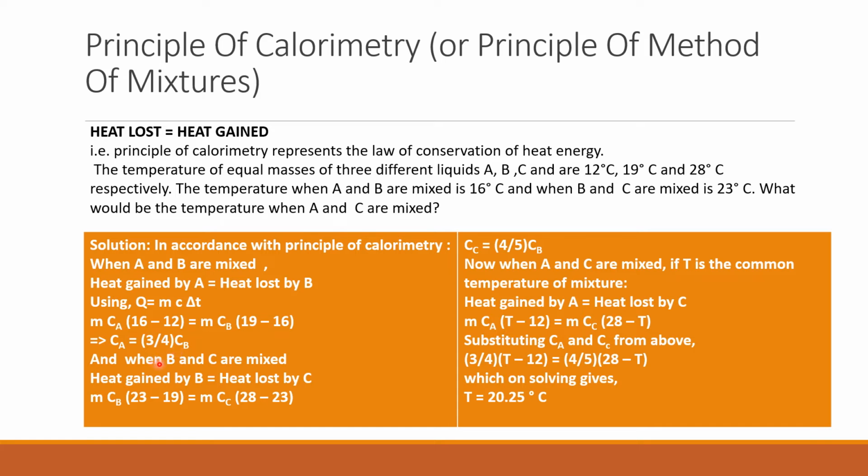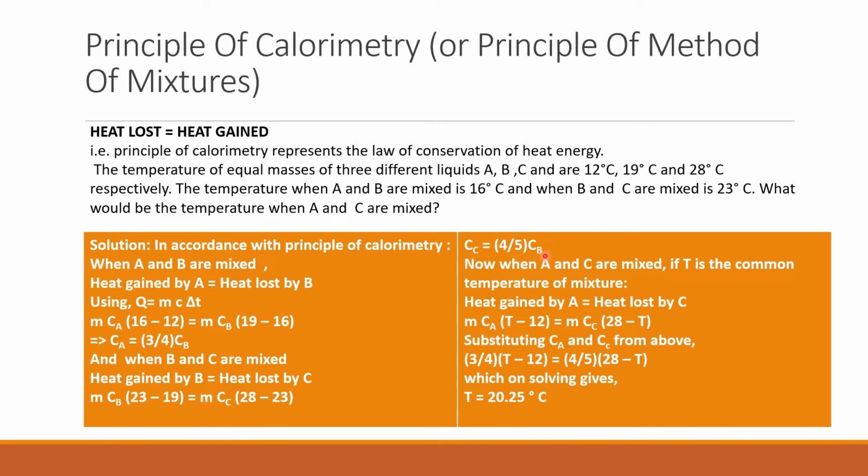Similarly, let's talk about what happens when B and C are mixed. The temperature on mixing B and C liquid is 23 degrees centigrade. B is at 19 degrees and C at 28. That means B will gain heat energy and C is going to lose heat energy. Using the same formula, Q = m c ΔT, and substituting for the change in temperature, we get this expression, that is 23 minus 19, and here it is 28 minus 23. Finally, it is this.